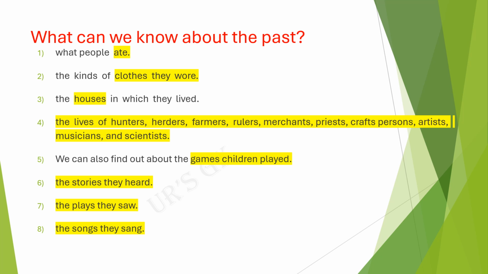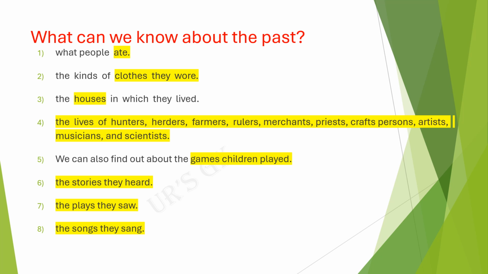We can also find out about the games children played in that time, the stories they heard, and the plays they saw.